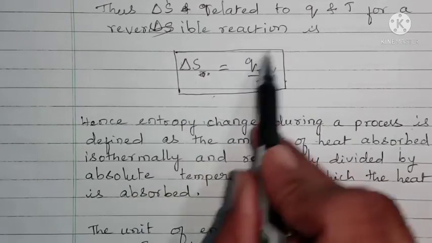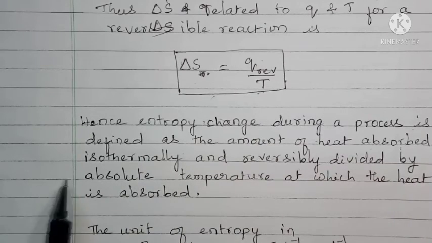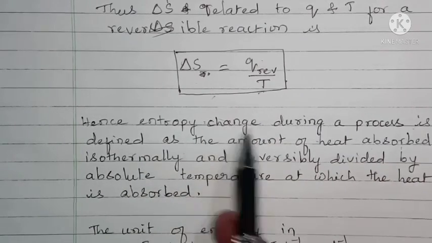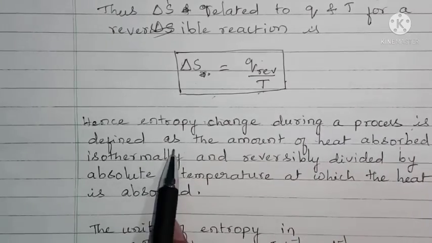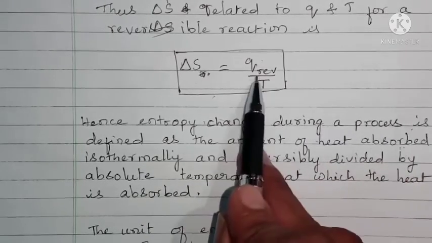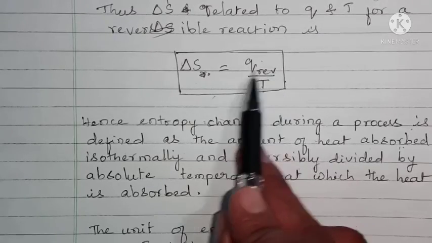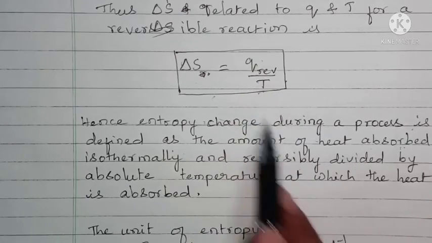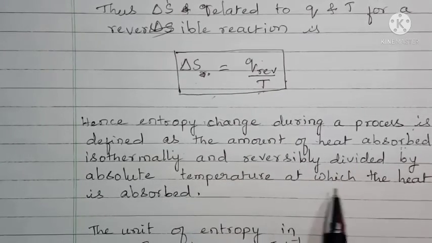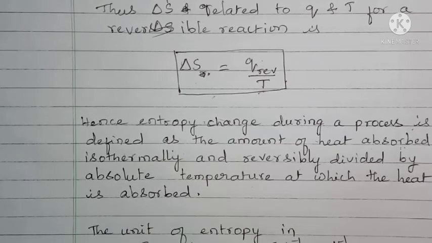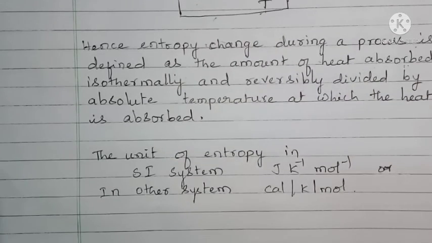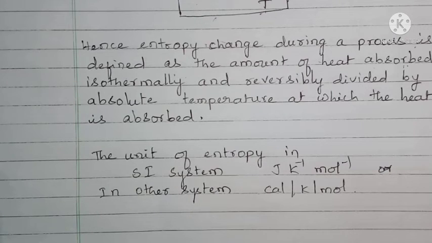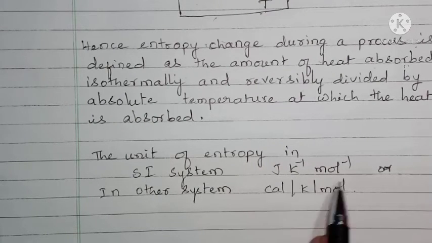This mathematical form is written as a definition here: entropy change during a process is defined as the amount of heat absorbed, Q reversible, isothermally and reversibly, that is the condition of the process, divided by absolute temperature at which the heat is absorbed. Then the unit of entropy in SI system is joules per Kelvin per mole, in other system calories per Kelvin per mole.